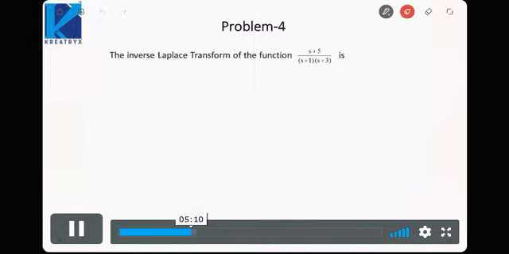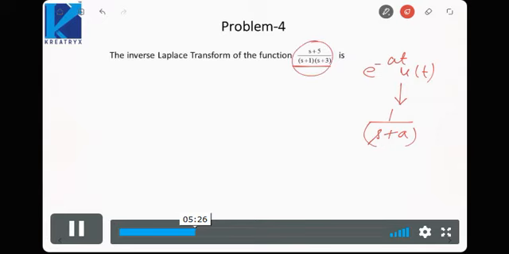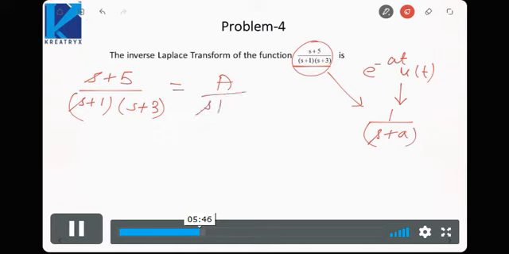Next is the inverse Laplace transform of a function. Now the most commonly used Laplace transform is e raised to power minus at u(t). Its Laplace transform is 1 upon s plus a. So now if I can express this function in terms of 1 upon s plus a, then we can easily find the inverse Laplace. That can be done using the partial fraction method. That is, (s plus 5) upon (s plus 1)(s plus 3) can be written as A upon s plus 1 plus B upon s plus 3.